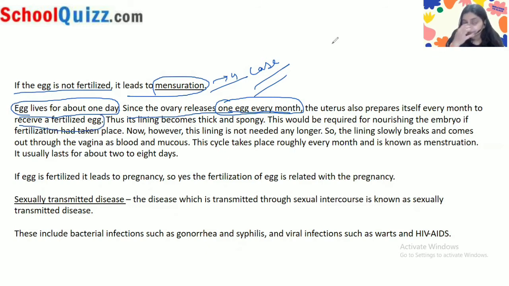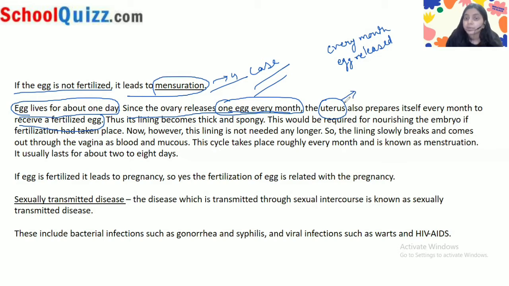See, every month an egg is released from the ovary. But the uterus does not know whether sexual intercourse has taken place or not.